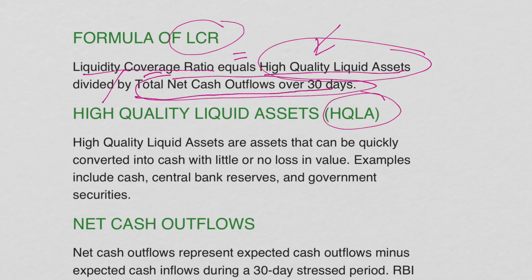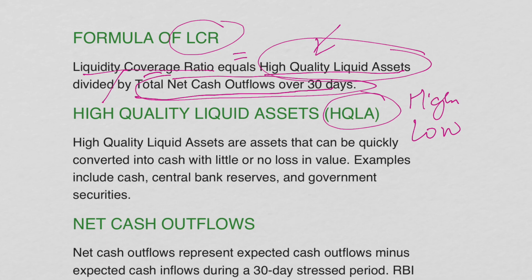or HQLA. Now, what are high quality liquid assets? High quality liquid assets are assets that can be quickly converted into cash with little or no loss in value. Now, what are the examples of high quality liquid assets? Some examples include cash, central bank reserves, government securities. These assets are highly liquid and very low in terms of any risk.